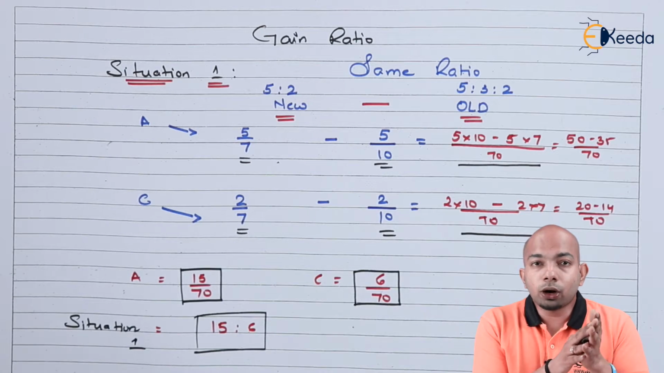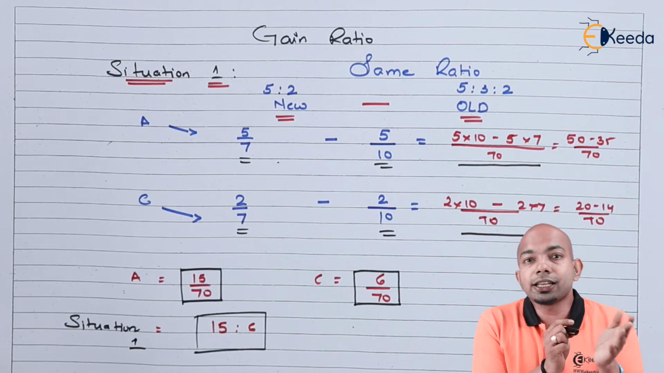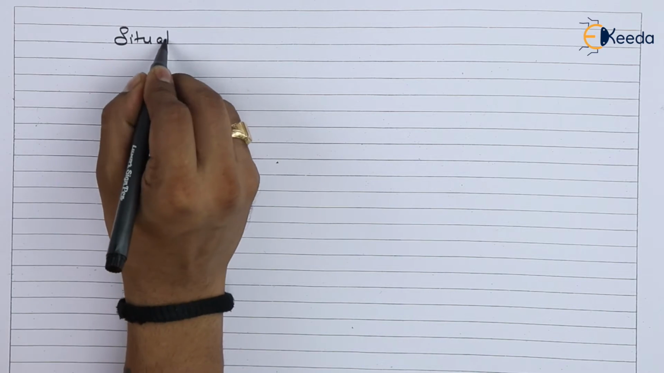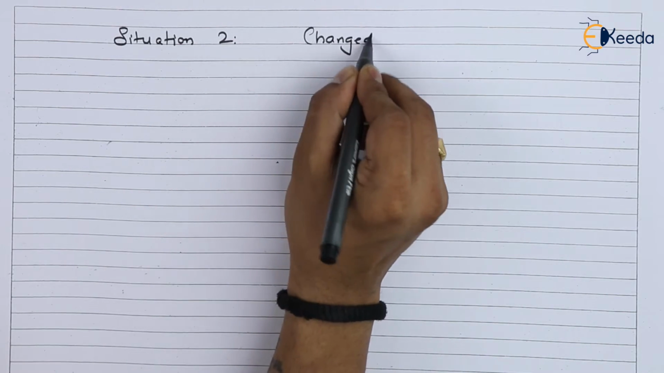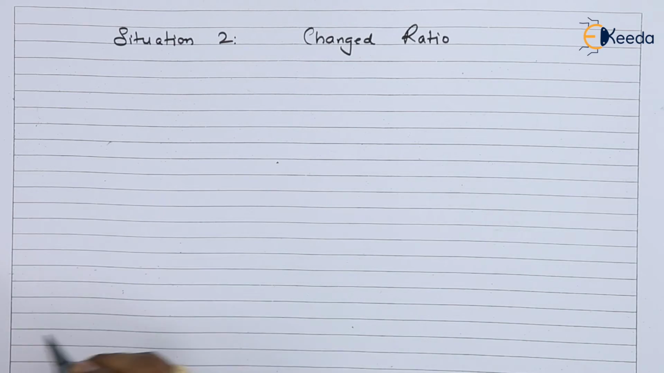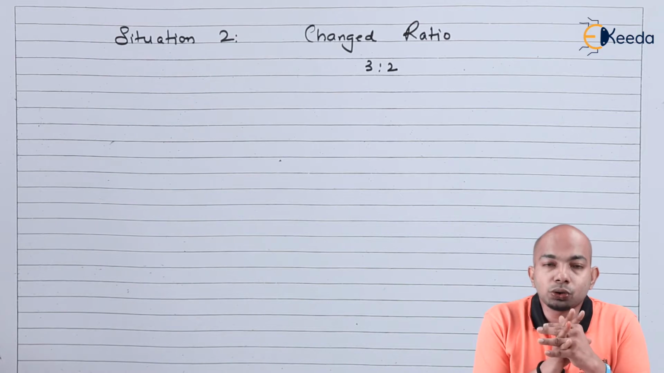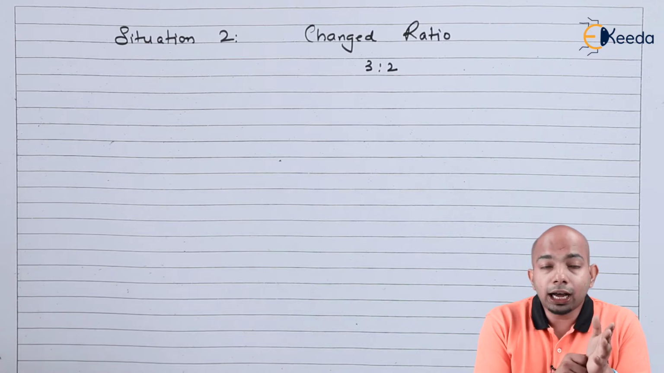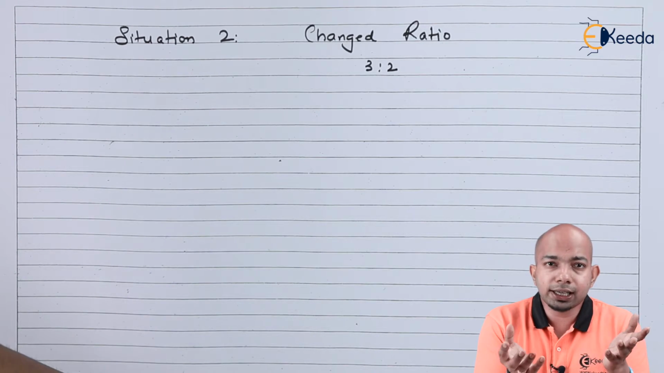Now let's figure out if this situation turns to the other side, whereby there is a new profit sharing ratio that they wish to keep. Now let's imagine that in the changed ratio they keep it as 3 is to 2. That is the kind of partnership that they wish to keep ahead with. Now according to this new ratio, we'll have to figure out, but the calculation remains the same.